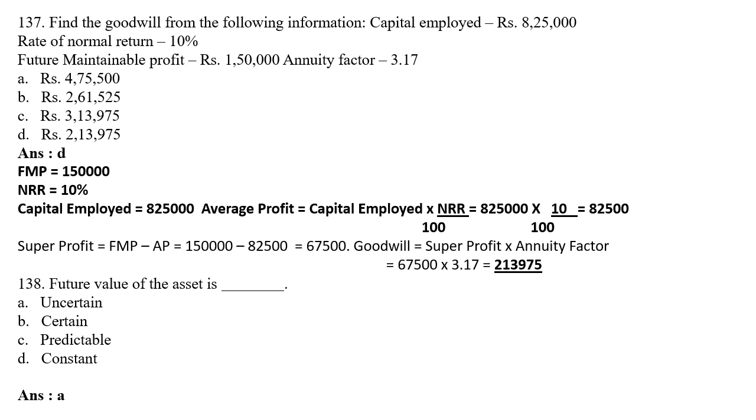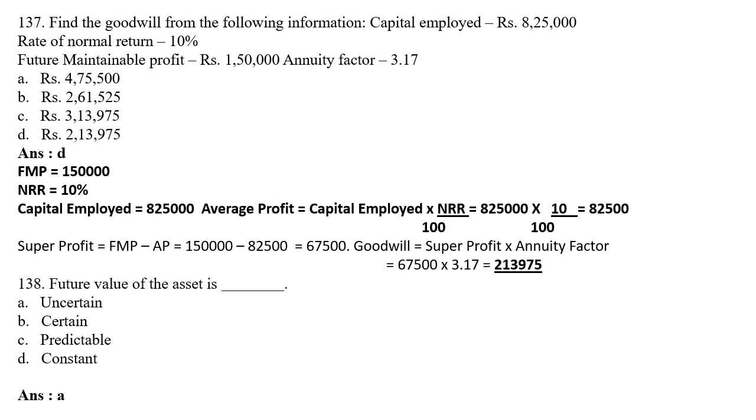Now goodwill equals super profit into annuity factor, which is given in the problem sum. 67,500 super profit into 3.17, you will get your answer 2,13,975. That will be your goodwill.